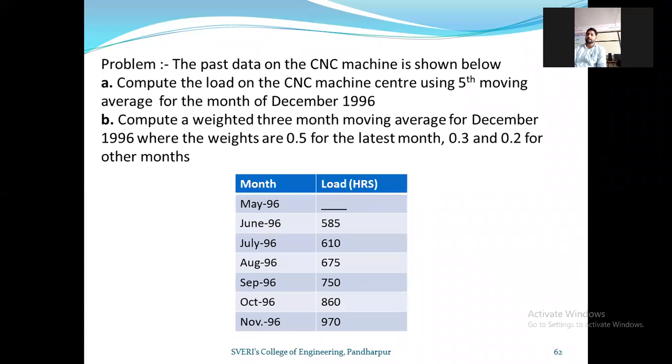But the theory part is also that much important. I want to discuss the theory part in detail with you so that you will not forget why we are doing the simple moving average, why we are doing the weighted moving average, and what is the theory behind that. The calculation part is very simple. The statement is large, but the solution is a 2-line solution only, or 1 table solution only.